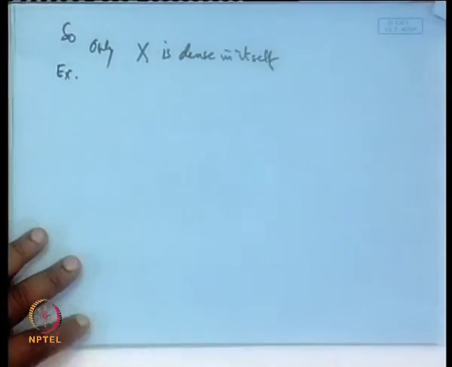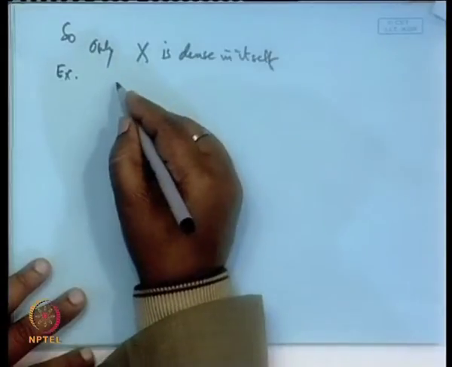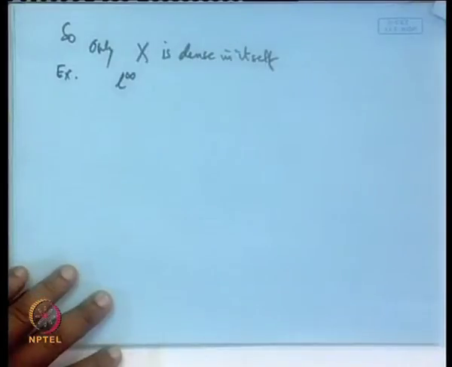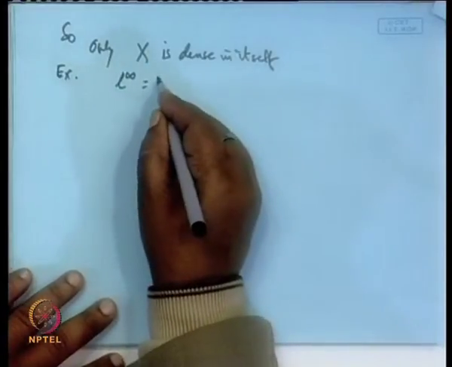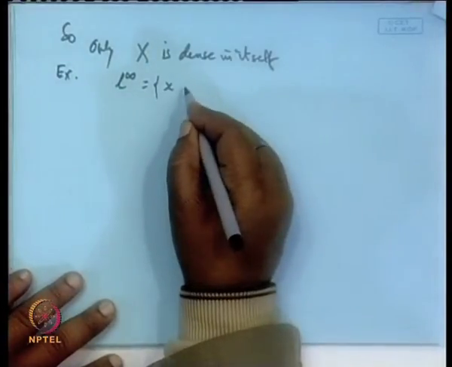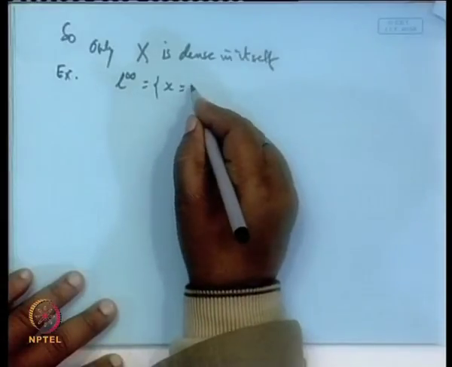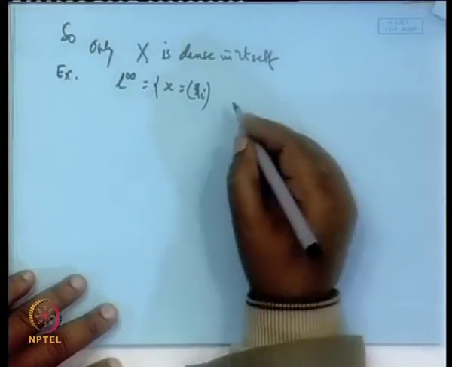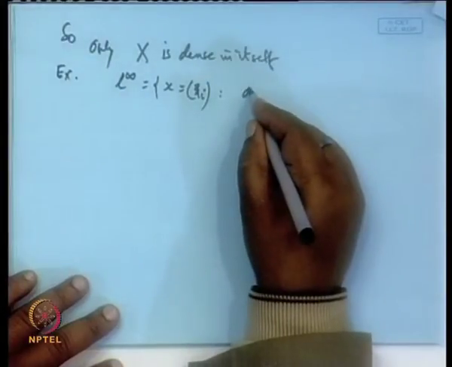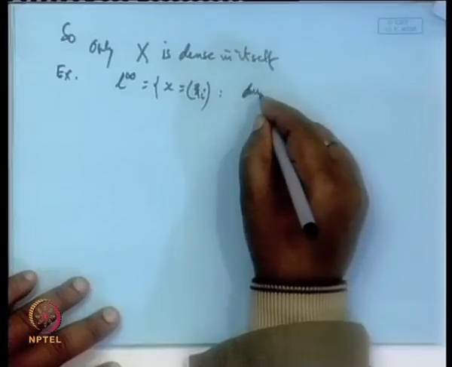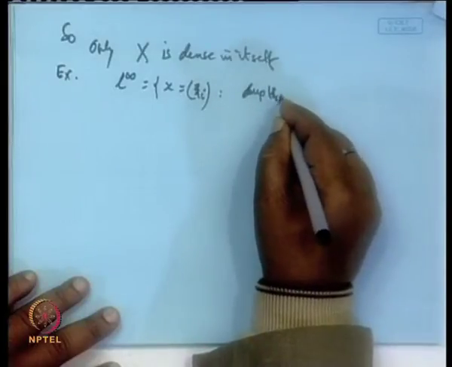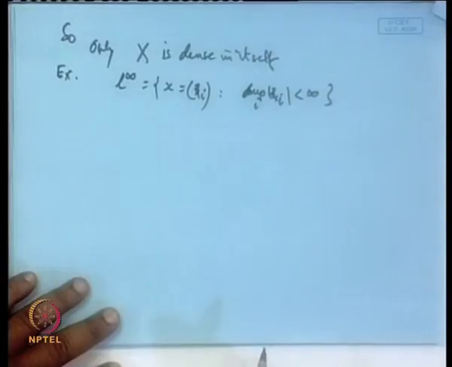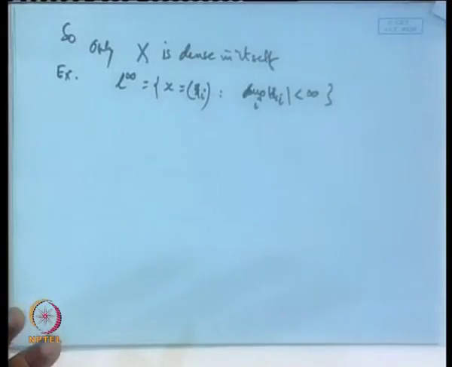Then another non-trivial example is, say, l infinity. l infinity is the set of those points x which are infinite sequences of real or complex numbers, such that the supremum of mod x_i is finite, the set of all bounded sequences, is it not?